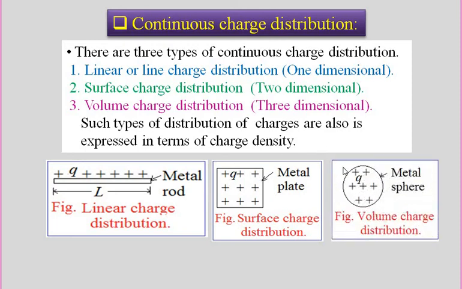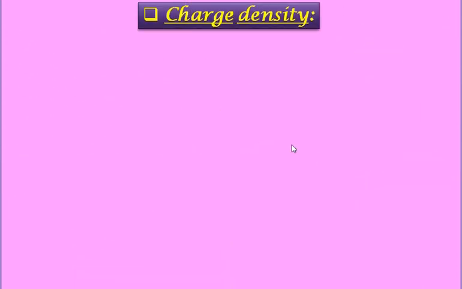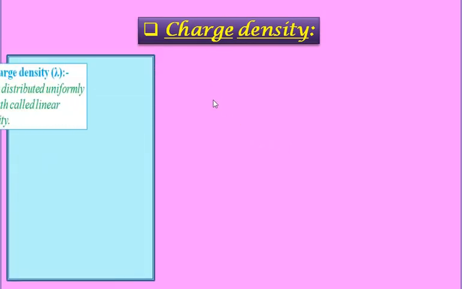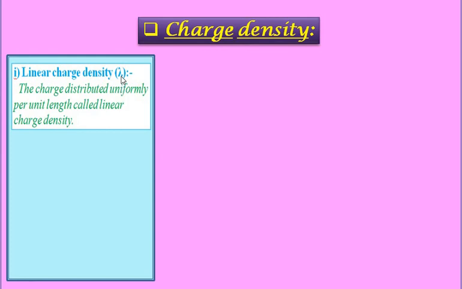And the third example is, consider the metal sphere, plus q charge is uniformly distributed over the metal sphere, and we can calculate the volume of a sphere. So the metal sphere has the volume charge density. Let us see the different densities one by one. Linear charge density denoted by letter lambda.